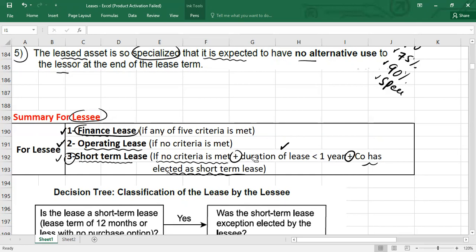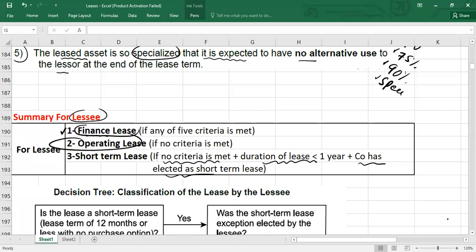Now, for example, assume there is no criteria met, and the duration of the lease is also less than 1 year, but the company has not elected it as a short-term lease. In that scenario, it is called an operating lease. So to classify as a short-term lease, these three conditions must be met: no criteria is met, duration of lease is less than 1 year, plus the company has elected it as a short-term lease. Then we will say it is a short-term lease. I hope, guys, it is clear from the lessee point of view.